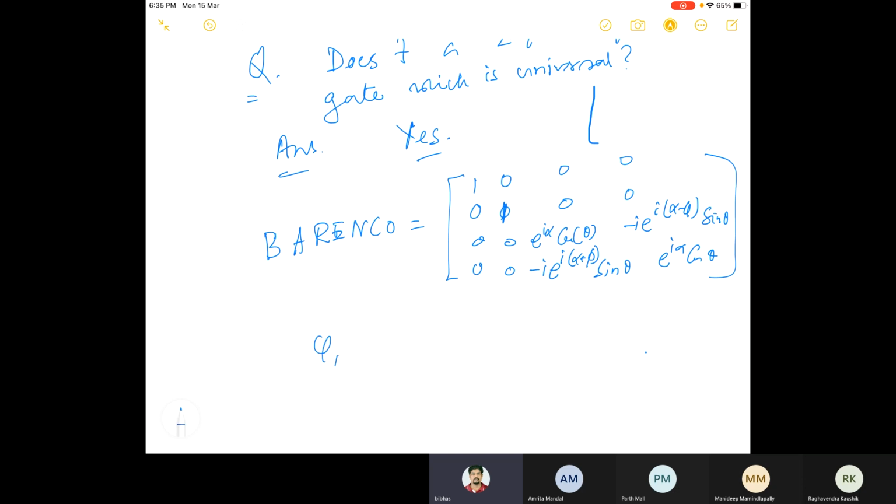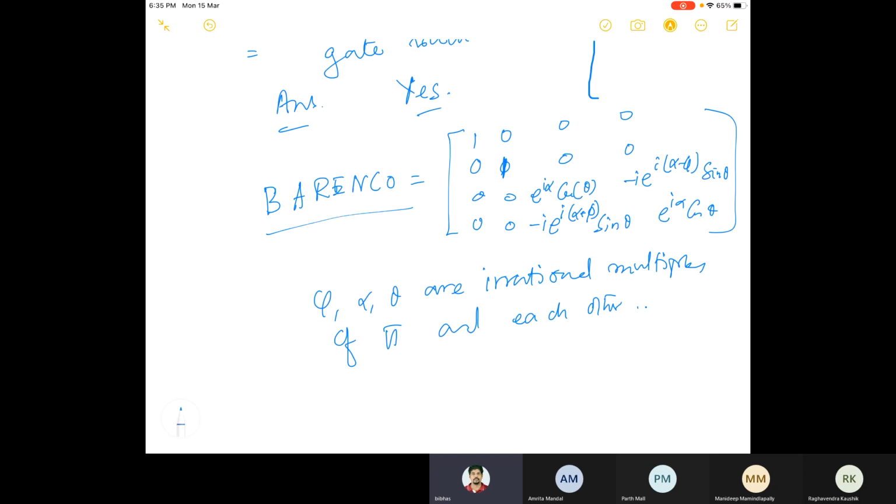Here phi, alpha, theta are irrational multiples of pi and also of each other. So these parameters are not arbitrary. And yes, this is also universal. When I said this is of the order of k squared yesterday, when we talked about c to the power k, or generalized c to the power k, this Barenco gate needs k squared gates to implement that. That's what I mean.